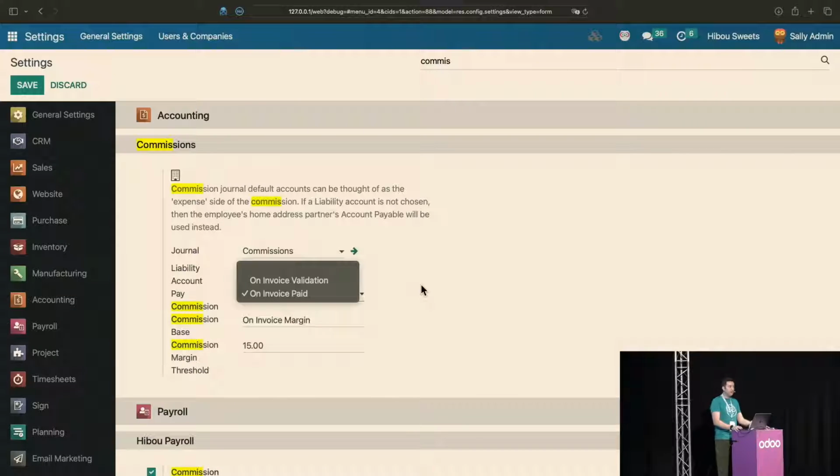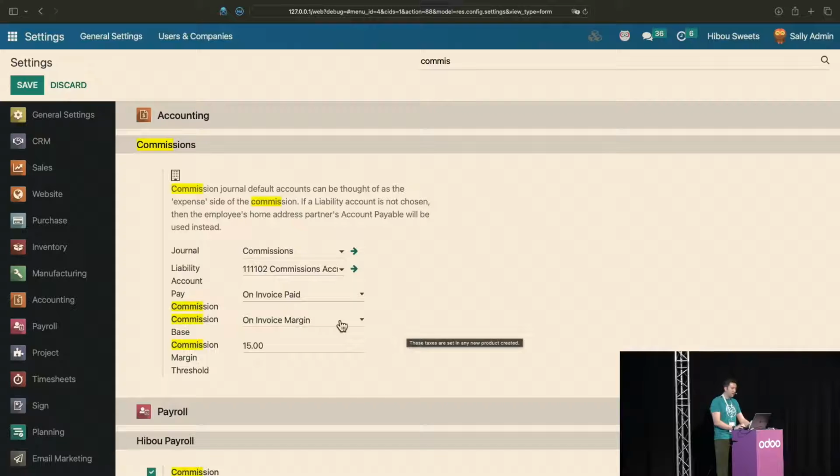Generally speaking, invoice paid is a stronger control and stronger motivator for the company to set up the right kind of deals, because a lot of times salespeople might go out and make deals that aren't great, and if they don't get paid, then they shouldn't get their commission either.